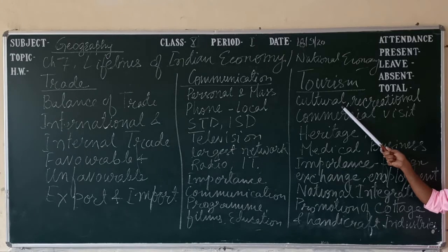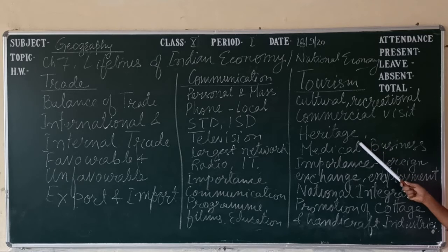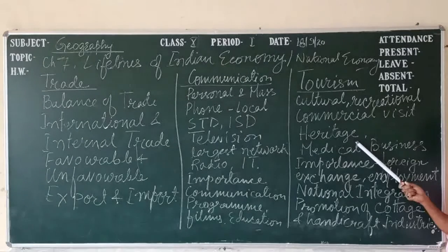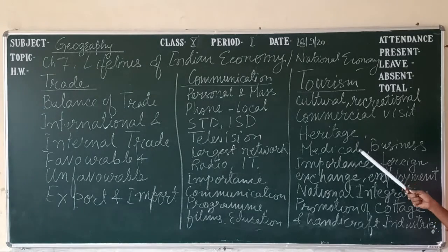Then commercial tourism, commercial visits. For example, heritage tourism. Some places are marked as heritage places. For example, if you go to Khajuraho temple or Puri Jagannath temple, there we can see much heritage.